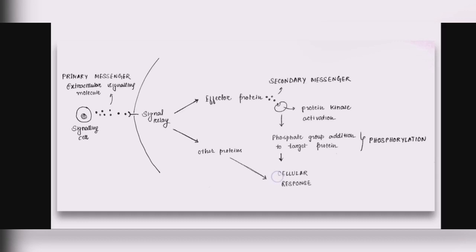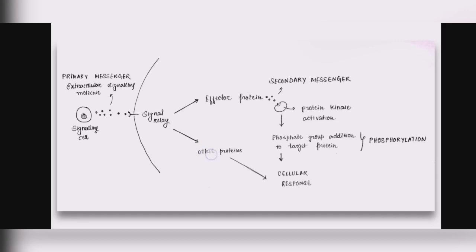The cellular response can be, suppose, a change in enzymatic activity, or regulating cell death, and various other processes. So that is the entire process of signaling. That is one pathway that this signal can have to express itself. Another pathway can be that once this signal comes inside the cytosol of the target cell, it can bind to some other proteins which are freely found in the cytosol.